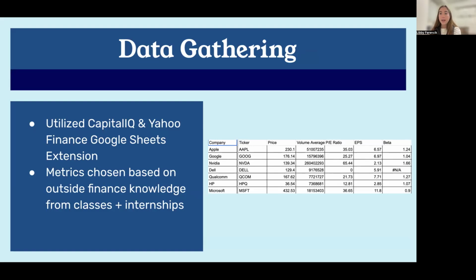I've included a screenshot of part of my data that I was pulling into Google Sheets. These are companies that I chose for the technology sector. So Apple, Google, Nvidia, Dell, Qualcomm, HP, and Microsoft. I pulled in their ticker and price, but did not use these two categories to classify the data. But as you can see here, I have the daily trading volume average, the PE ratio, earnings per share, and beta. And there were other metrics that continued beyond this that I used in my classification.